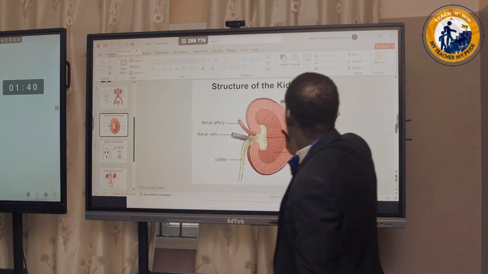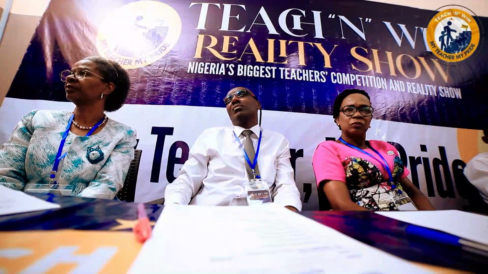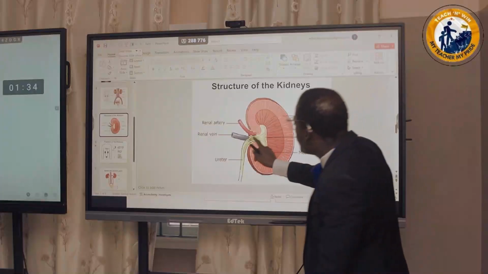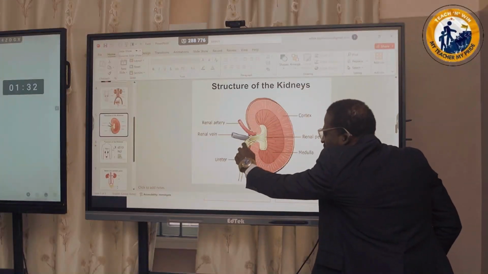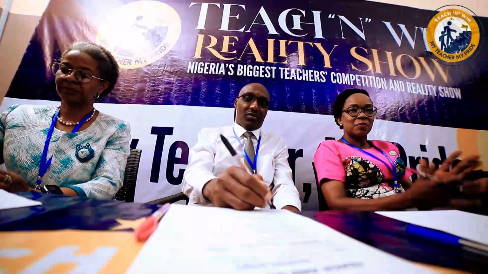Now I want you to quickly look at this. So this is the structure of the kidney. We have the cortex, which is the outer part. We have the inner part, which is the medulla. Then we have the ureter. Don't forget where the urine will pass through. Now I want you to watch this carefully. Bring out your pen and watch this carefully.